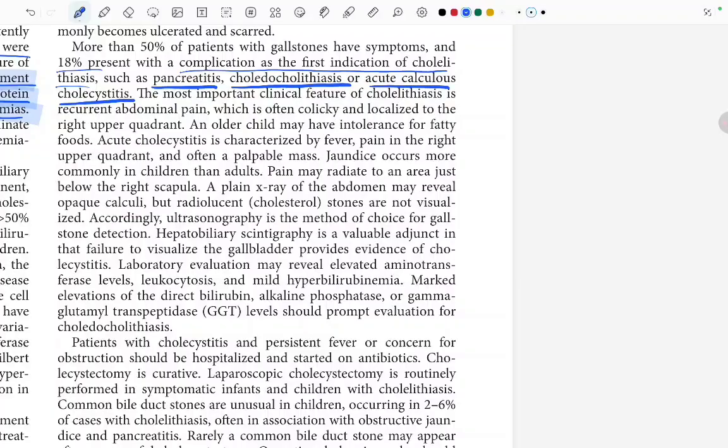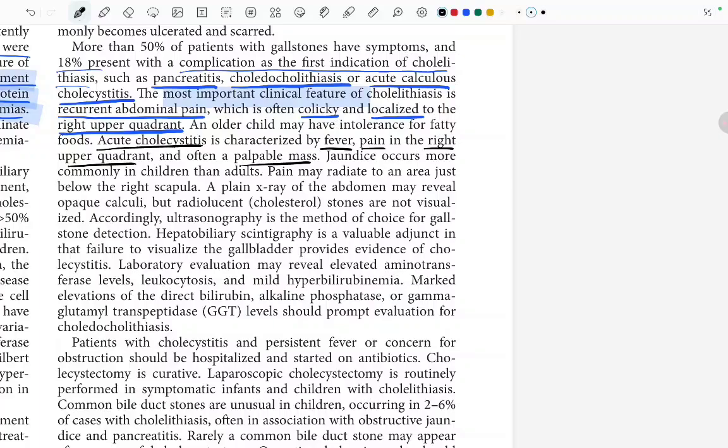The most important clinical feature of cholelithiasis is recurrent abdominal pain, which is often colicky and localized to the right upper quadrant. An older child may have intolerance for fatty food. Acute cholecystitis is characterized by fever, pain in the right upper quadrant and often a palpable mass.